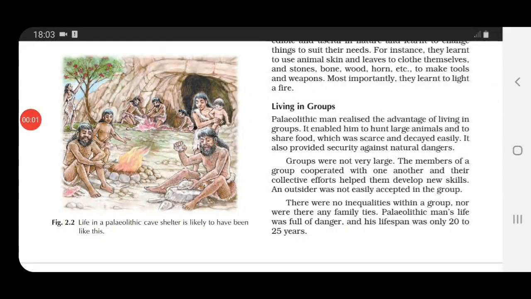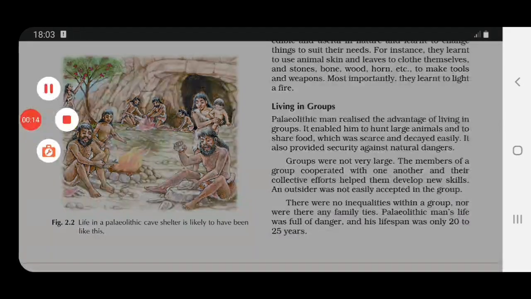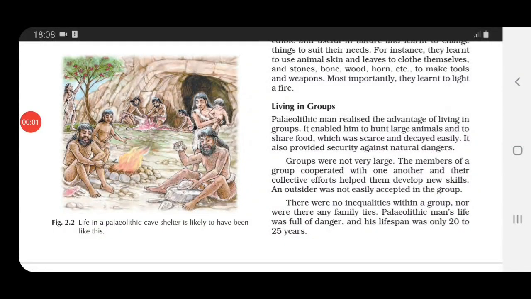Now talking about the next topic, living in groups. See children, Paleolithic man lived in groups. These groups were not that large, but yes, there were many advantages of the same. Now, what all advantages were there of living in a group?